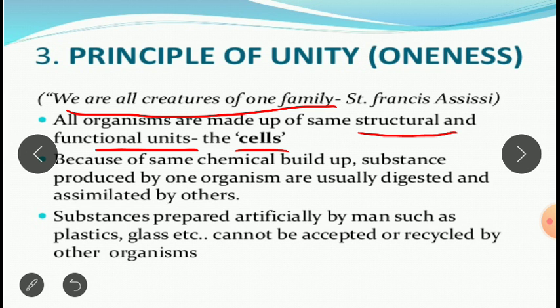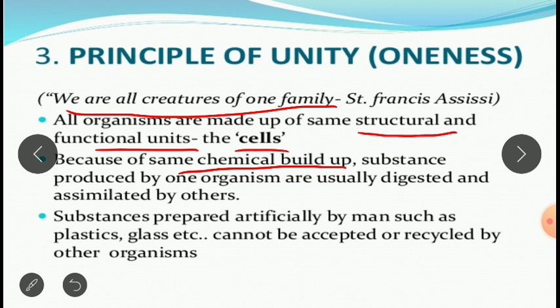We are all made up of small components known as cells, which are the structural and functional units. So we can see, whether it is plants or animals, the type of cell can be different, some modifications can be there, but ultimately we are all made up of the basic units known as cells, which have the same chemical buildup.